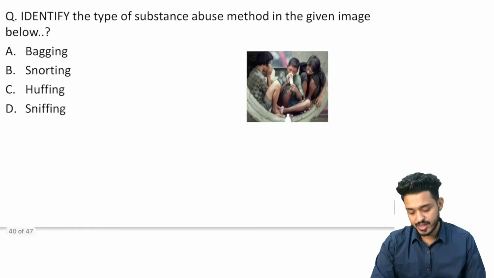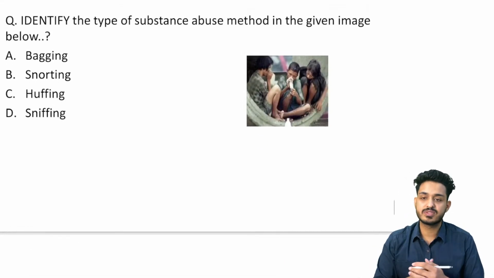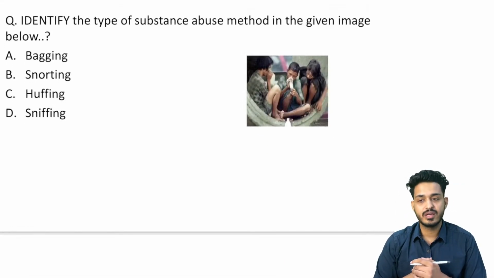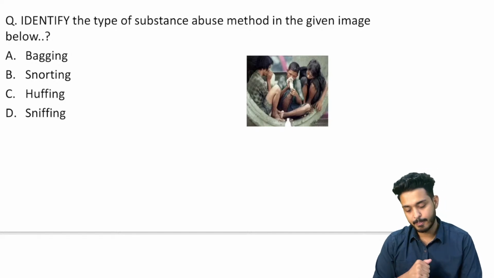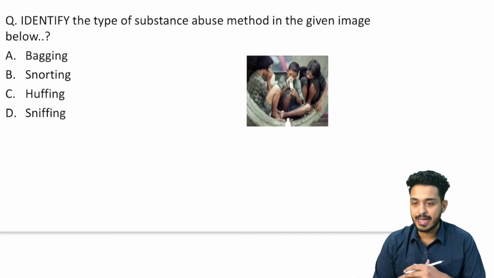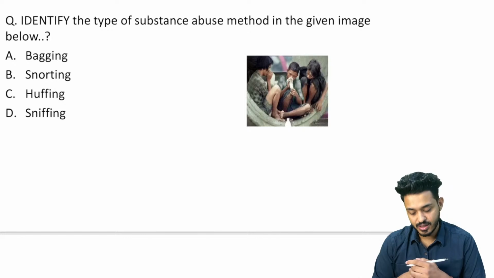So next question we are having is, identify the type of substance abuse method given in the image below. So what is that? What are these people doing? Is it snorting, or sniffing, or huffing? So what is it?